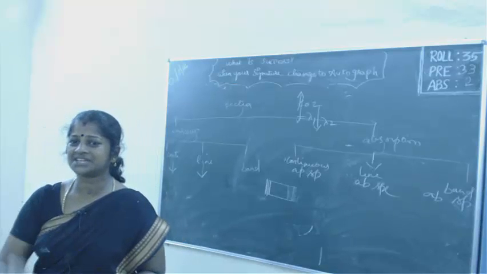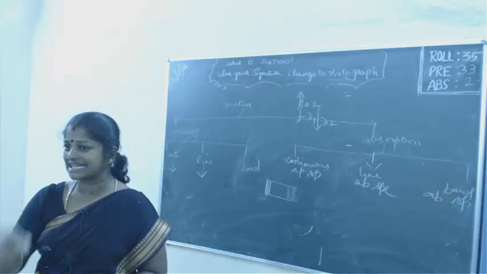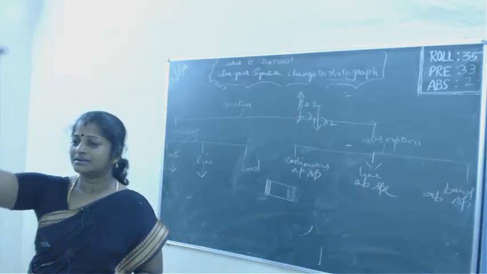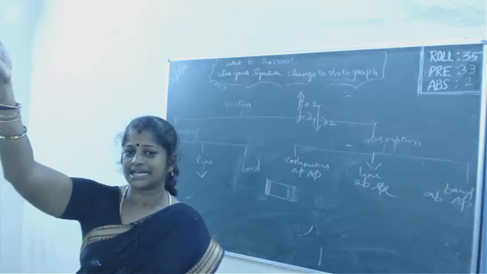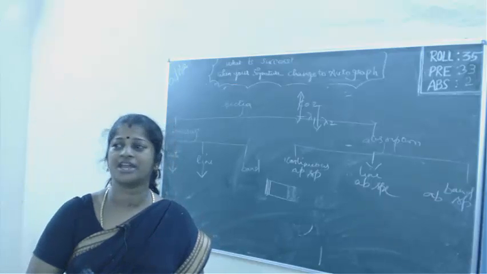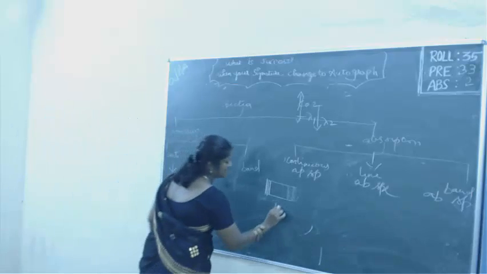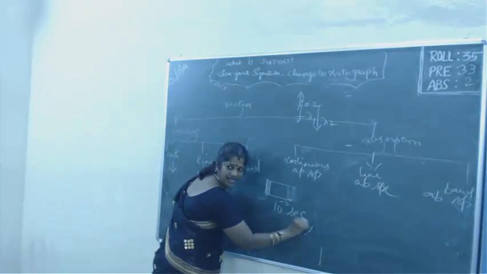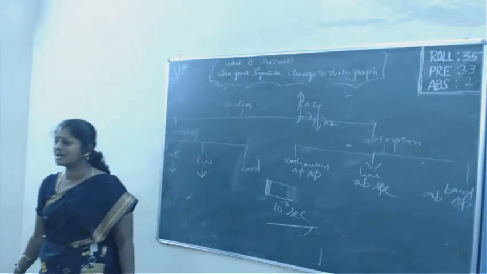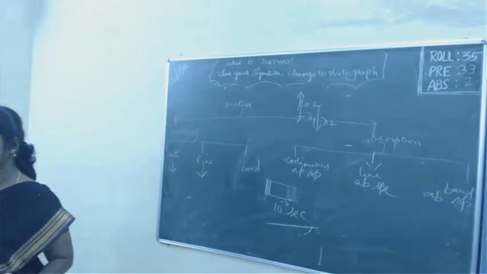When de-excitation is happening, the atom which went to the excited state comes down to the lower energy state and gives out the radiation in a time less than 10 power minus 5 seconds. Then this phenomenon is called fluorescence.